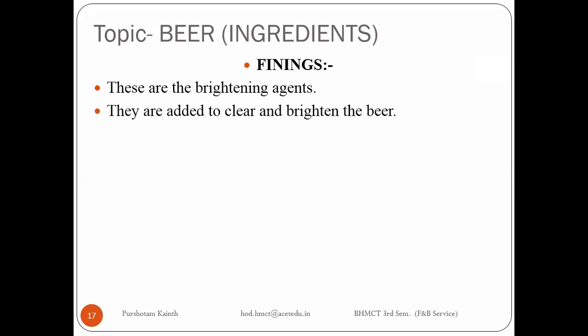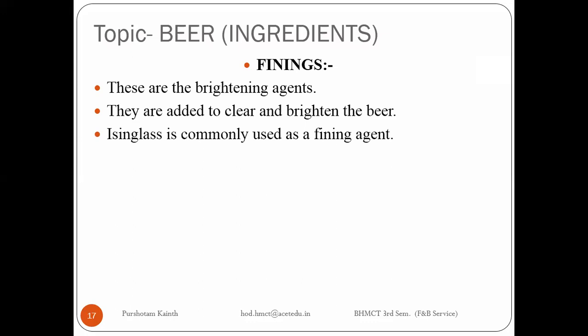They put the liver into it, and all the sediments get attracted to it. Then they remove that liver, and the name given to it is isinglass, right? So isinglass is what? A liver of sturgeon fish.